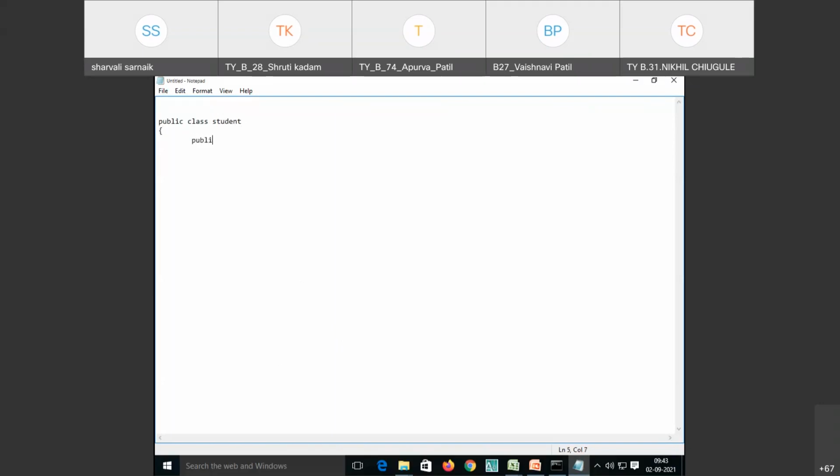Once you create a class, the next step is to write the main method. In Java we have public static void main, String args. After that, opening parenthesis.